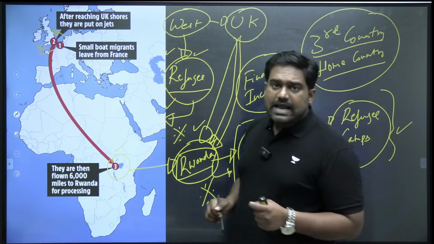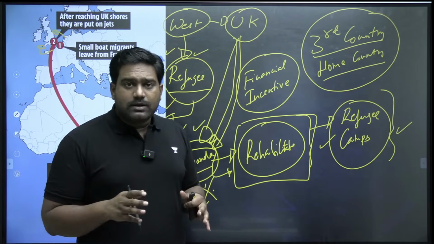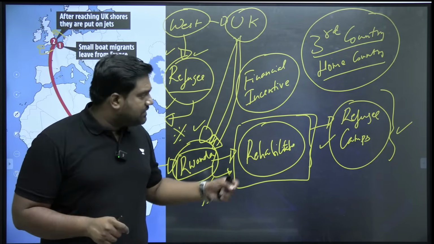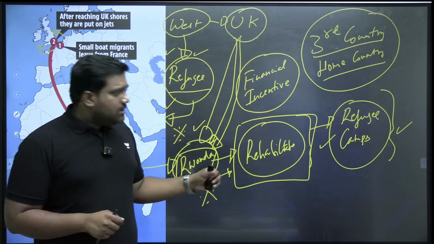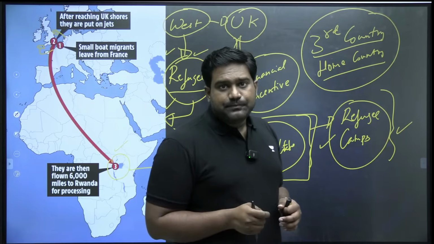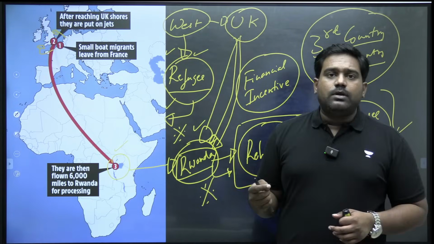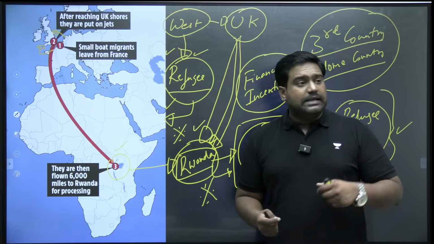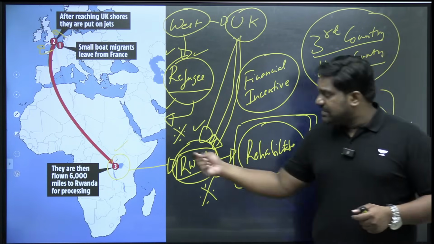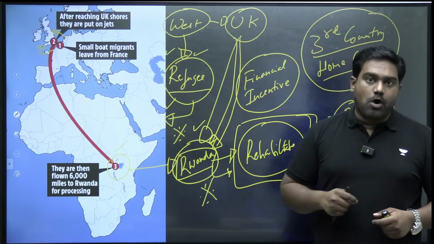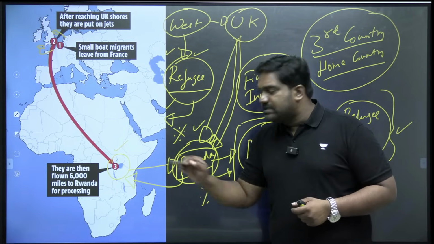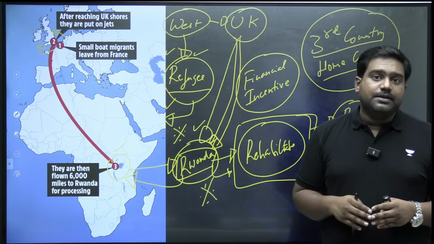So here human rights activists and several human rights organizations like Amnesty International, Human Rights Watch, they've all raised a lot of concerns, very serious concerns. Because see, Rwanda is not a country which is known for upholding human rights. It has been known for authoritarian regimes, committing a genocide. Even now, it is backing rebel groups in neighboring country, Democratic Republic of Congo. In DRC, there's a civil war going on, and Rwanda is partly sponsoring some of the rebel groups in DRC.